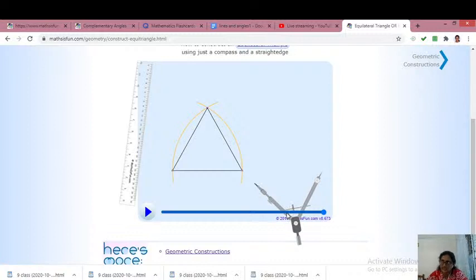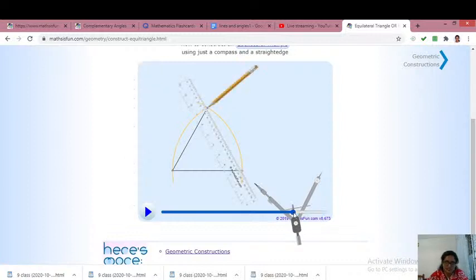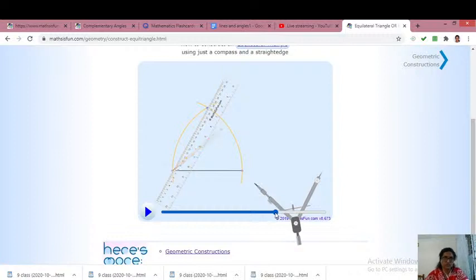Can you measure the length of the sides? It will also be 5 centimeters. So why do you think we got it to be 5 centimeters? Because for drawing this circle, we took the radius as this line segment. So the radius will be 5 centimeter only.